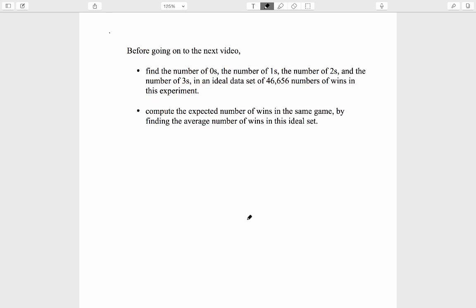Before going on to the next video, find the number of zeros, the number of ones, the number of twos, and the number of threes in an ideal data set of 46,656 numbers of wins in this experiment, and then compute the expected number of wins in this game by finding the average number of wins in the ideal data set. You should get the same number we computed earlier, 5/12ths, but this is a different way of thinking about it and a different way of computing it.